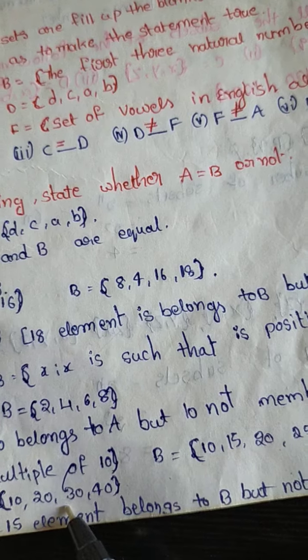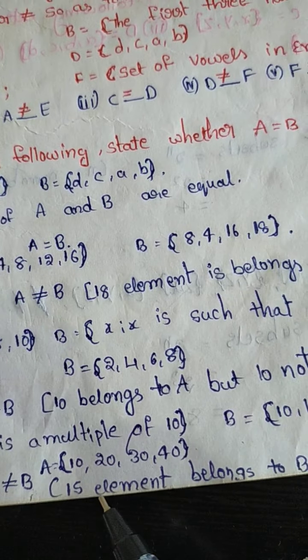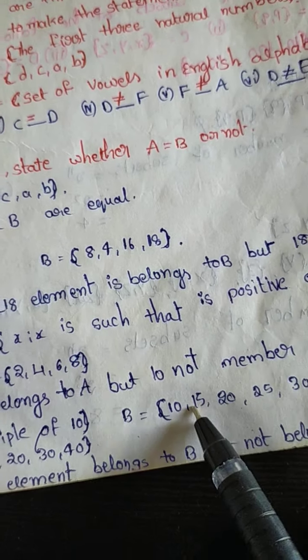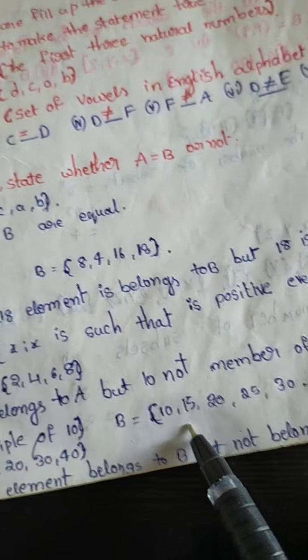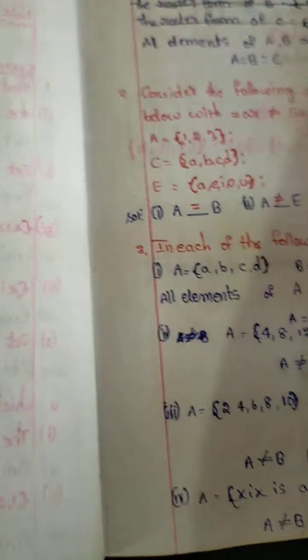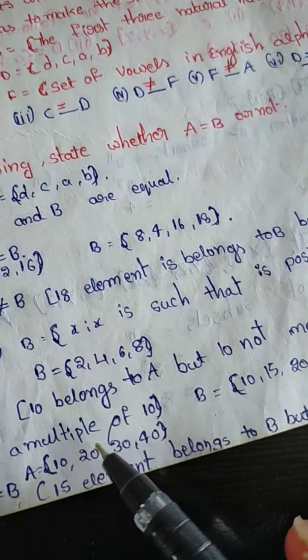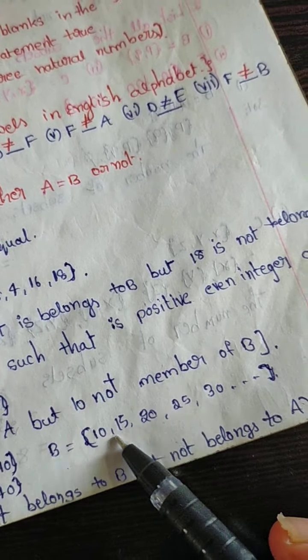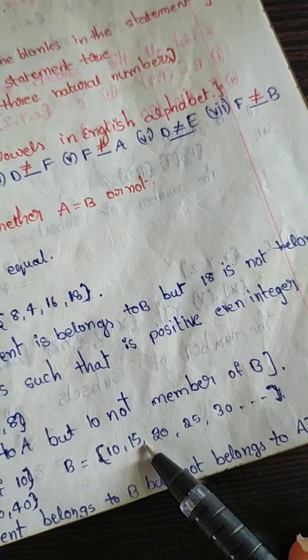So here no 15. So A is not equal to B. Why? The element 15 belongs to B, but does not belong to A. A is not equal to B. Multiples of 10: 10, 20, 30, 40, 50, and so on. Here B is given as 10, 15. Here 15 is there, here no 15. So A is not equal to B.